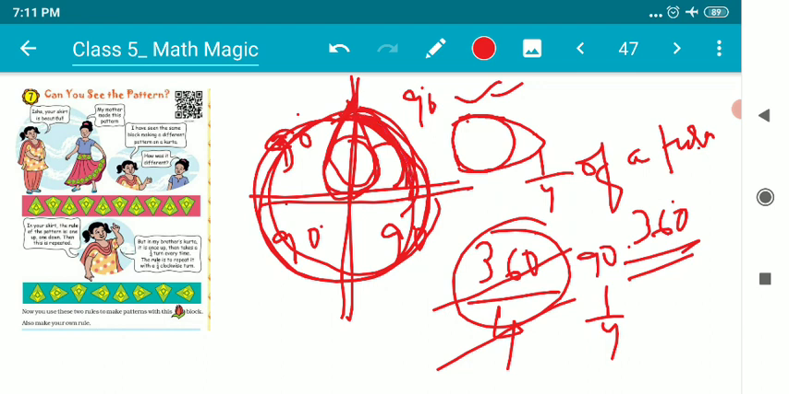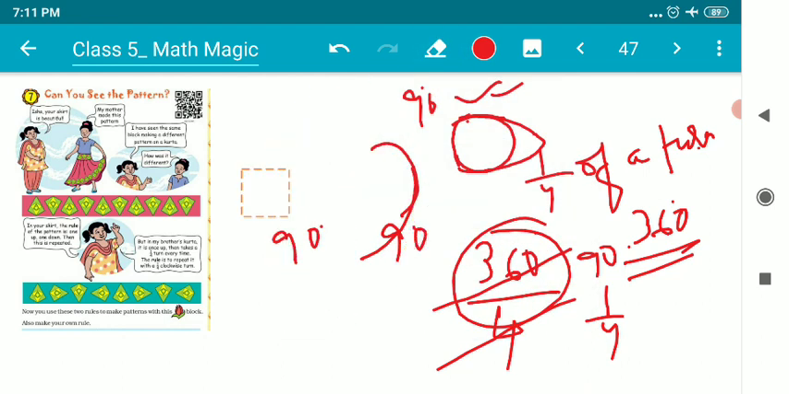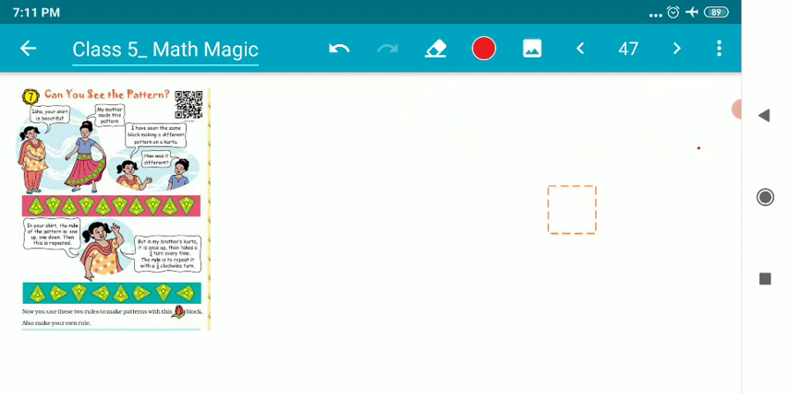Okay, children. So here what we have to do, we have to identify their positions. Now use these two rules to make the patterns with this flower block. So you can easily do that, children. Like as it's taking 1/4 turn in every turn, we can make a pattern of a flower. Here I can show you.